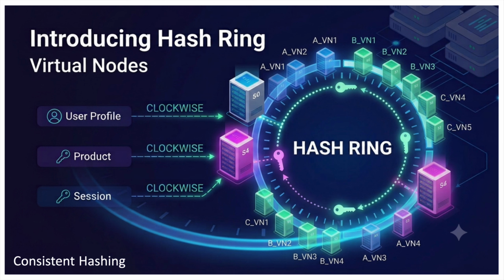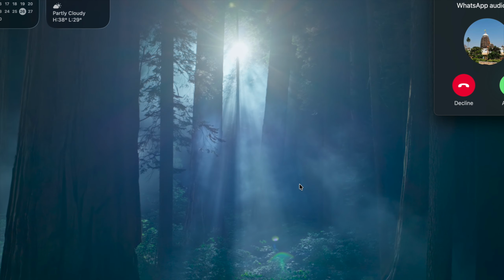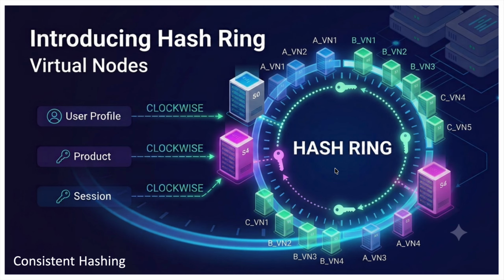We are just defining or copying its positions on the ring. So server A might be at 100 positions, server B might be at 500 positions, and all these positions still point to the same physical machine, right? In large scale production systems, a server can have thousands or even millions of virtual nodes.